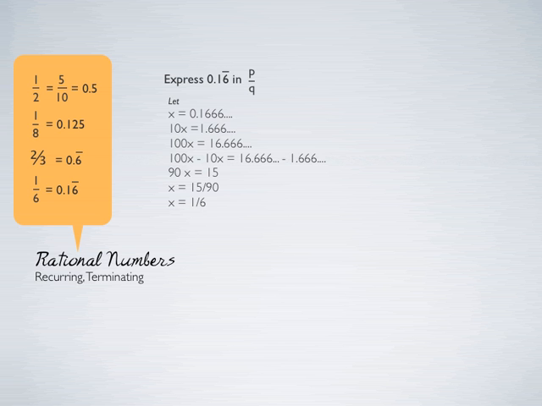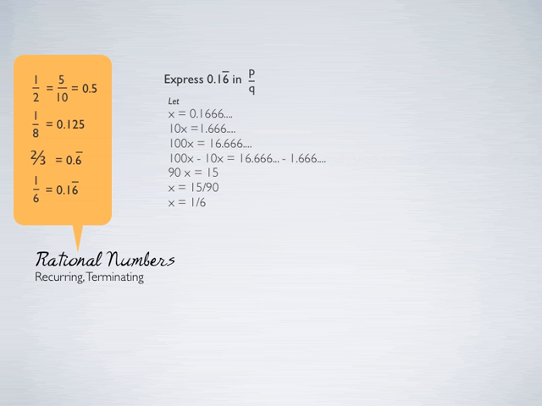So to do this, what we do is we first multiply it by 10, right? So we get 1.6666, which is 1.6 bar. Then again multiply it by 10, so we get 16.6 bar, right? So one thing which you have noticed is that the part after the decimal is the same in both of these equations. So now we can easily subtract. So 100x minus 10x, which is 16.6 bar minus 1.6 bar, is equal to 90x is equal to 15. So x comes to be 1 by 6.